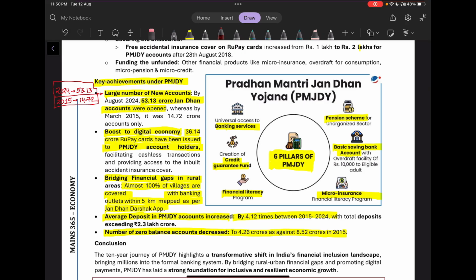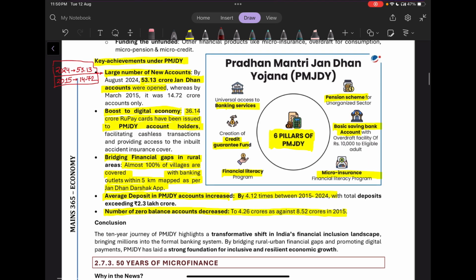Then there has been a boost to the digital economy. Around 37 crore RuPay cards have been issued to these PMJDY account holders. Then the third is bridging financial gaps in rural areas. Almost 100% of villages are covered with banking outlets in each 500-kilometer mapped area under the Jan Dhan Darshak app.